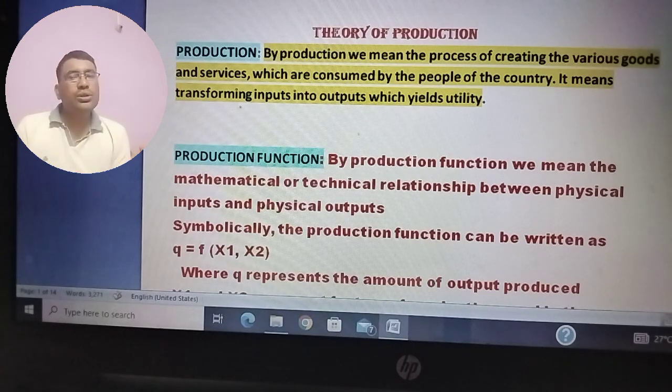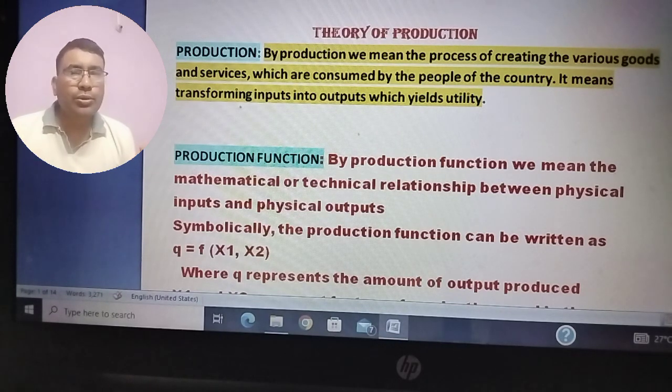So it has also been defined as the creation of utility through exchange. Okay, so there is a traditional definition of production as well as the modern definition of production. So production simply means producing various goods and services which are consumed by the people all over the world. So now let's move to the basic concept of production function.